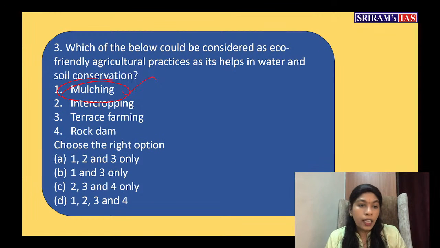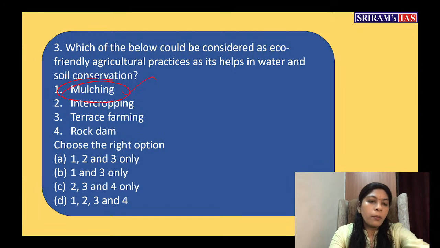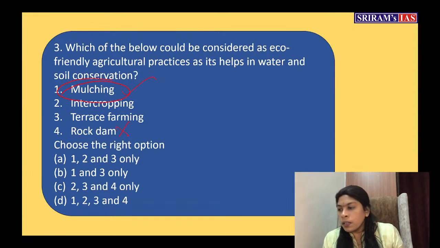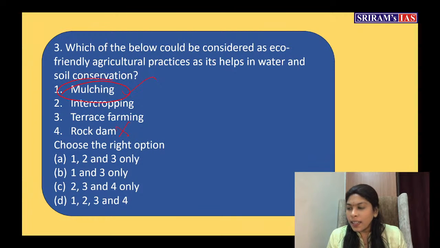Yes, mulching. She has given number 1, only mulching. See, mulching is right, and also everything is right here. Mulching is something where we are good at. Option is A, 1, 2, 3. Okay, rock dam, you are doubtful. I'll explain how. Yes, Ravin Sharma, that's right.